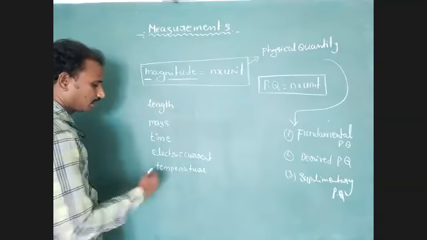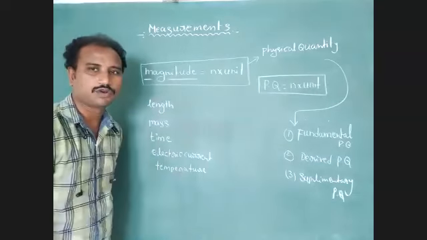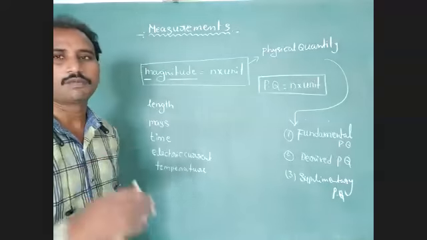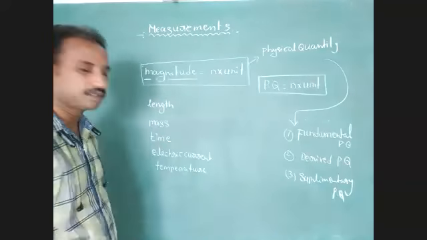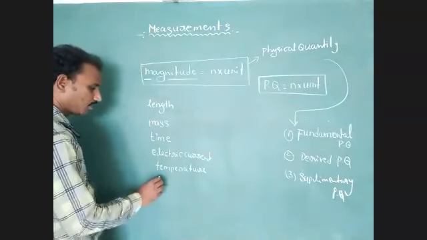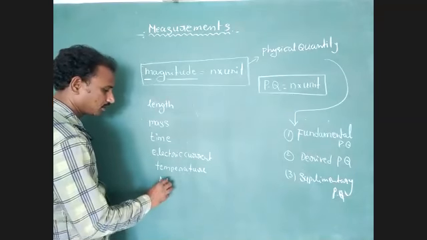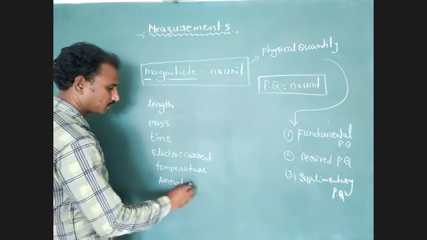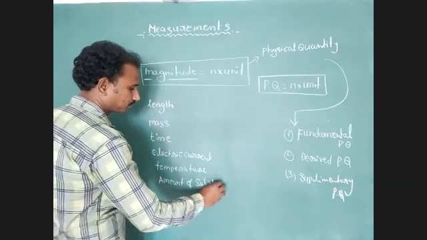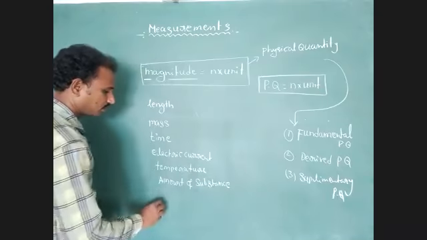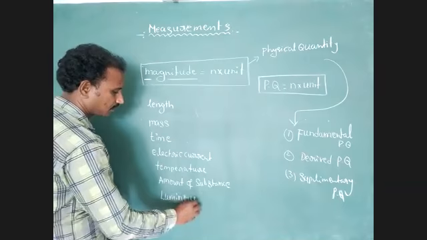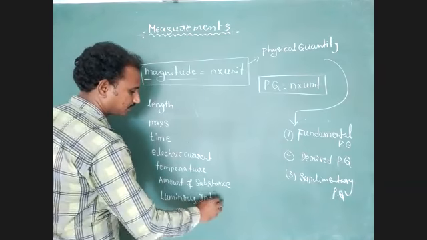Generally this temperature is also called thermodynamic temperature; in short form we use temperature. The next one, amount of substance. Last one, luminous intensity.